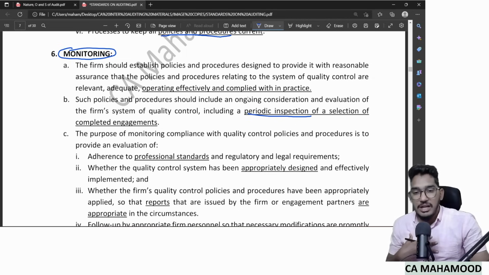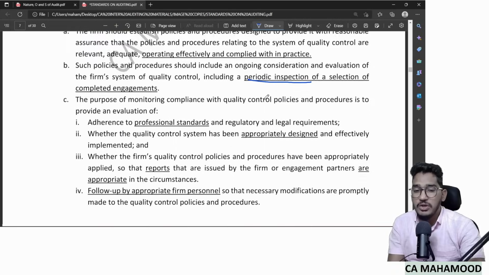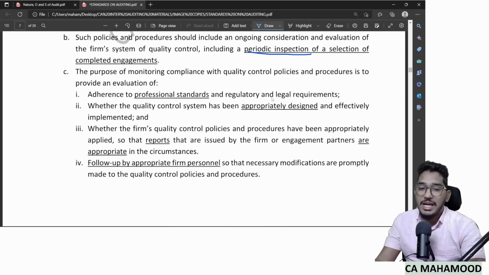I need to make sure that the policies and procedures which I have designed are really getting implemented or not. I want to know. How will you come to know? By monitoring, by reviewing. That's what the monitoring stage is. Now, what is the purpose of monitoring? Why do you have to monitor? Why do I have to monitor?